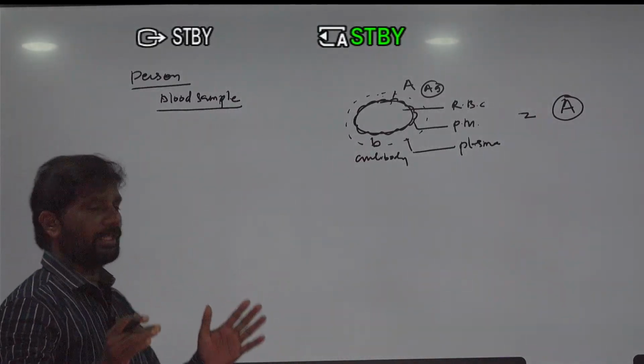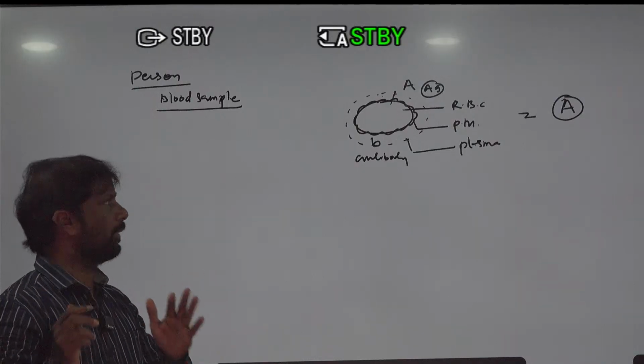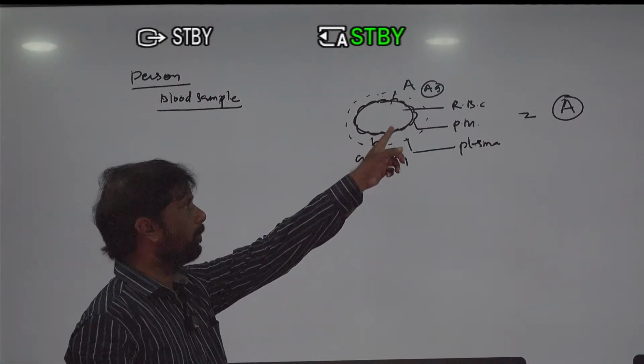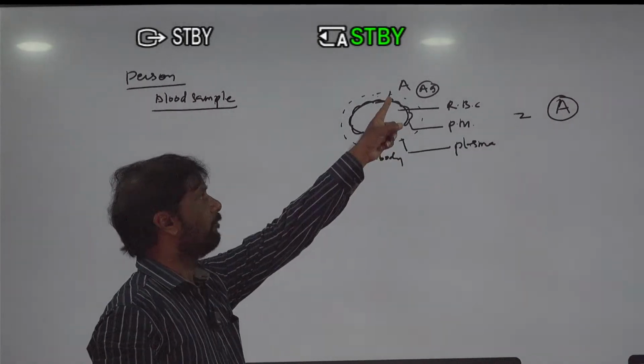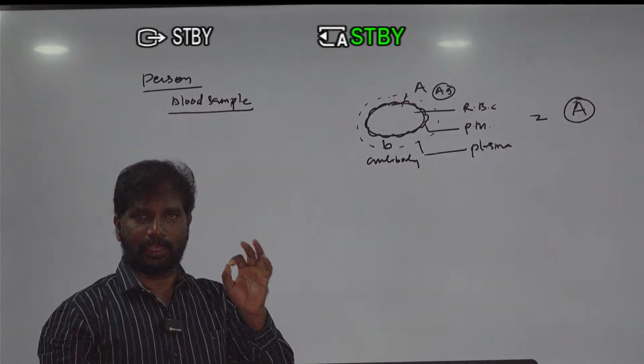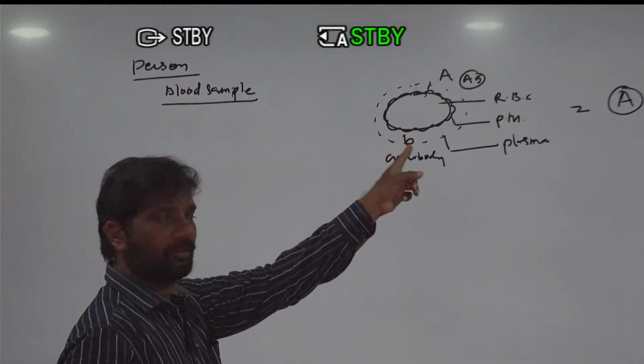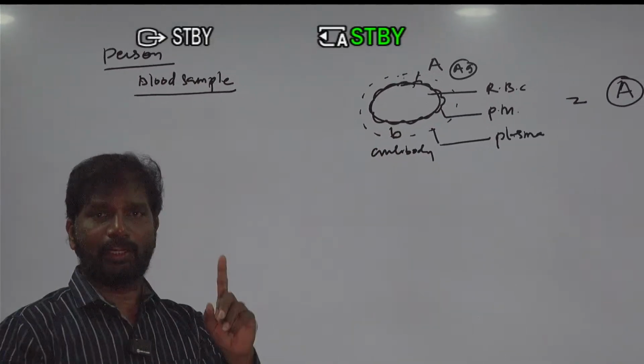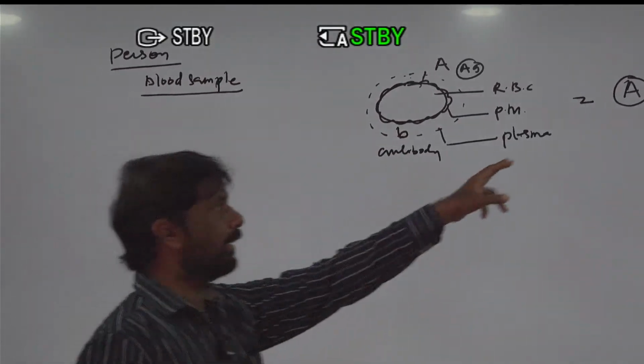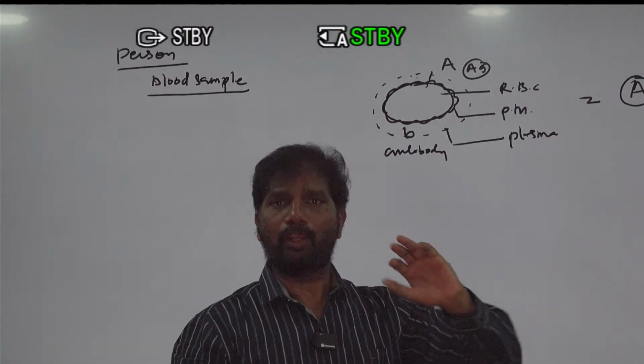When you take the blood sample of a particular person, the plasma membrane of the RBC exhibits antigen A, and the plasma of that blood has antibody B. So you can identify that it is the A blood group.